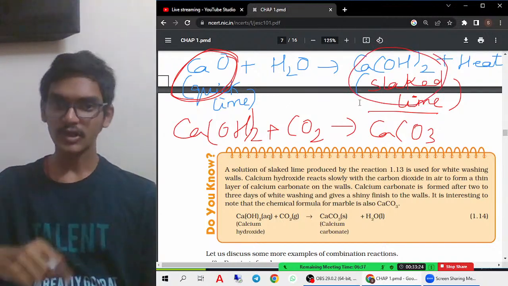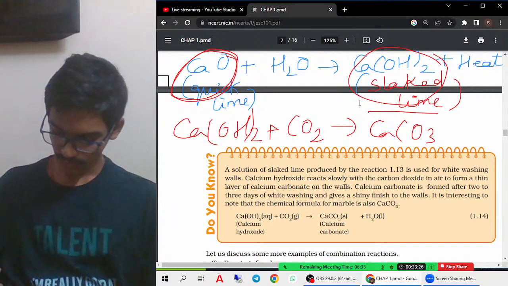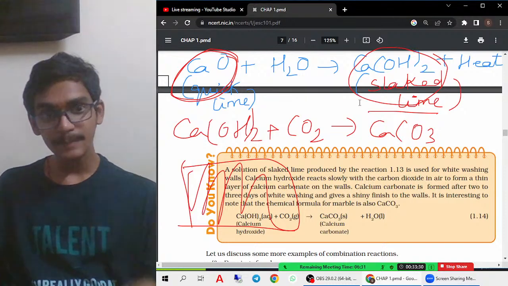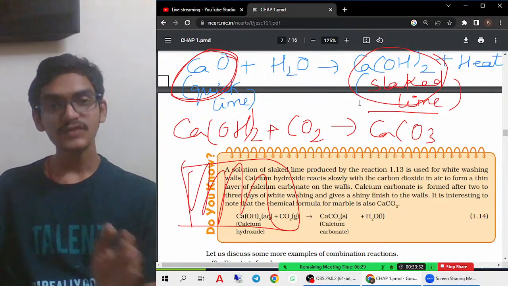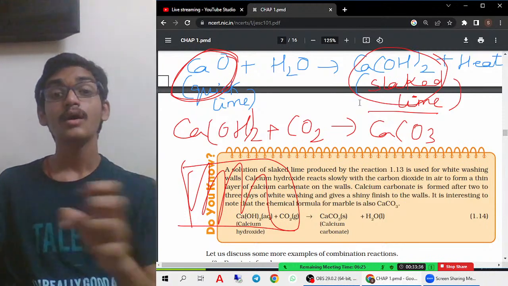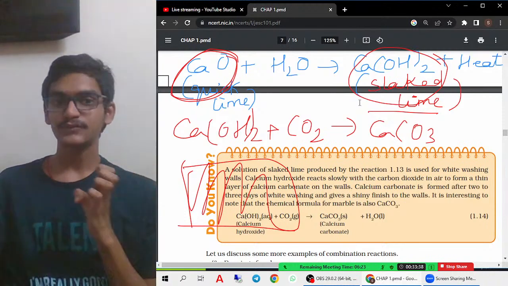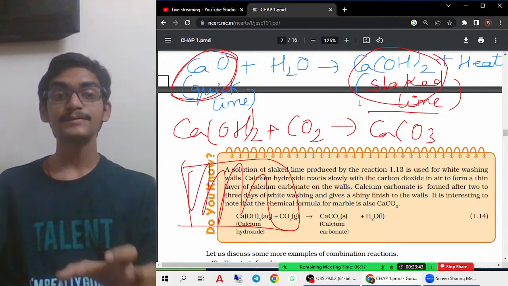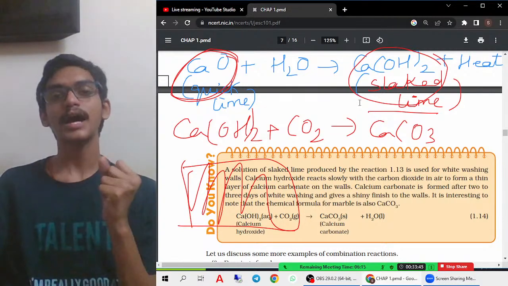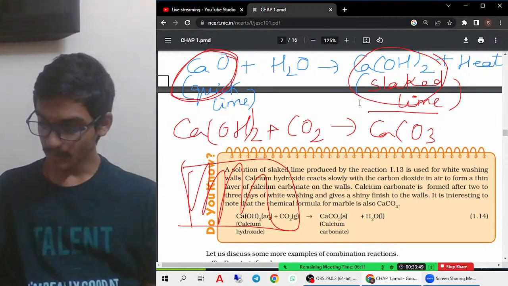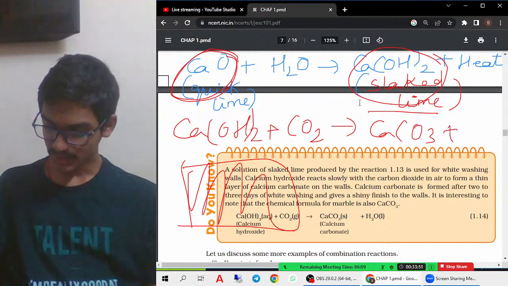It is in liquid form, so I paint it on the walls. After 2 to 3 days, this calcium hydroxide will trap the carbon dioxide gas from the atmosphere. In the atmosphere, carbon dioxide gas will be there, right? So this calcium hydroxide has a capacity to trap carbon dioxide gas, and forms calcium carbonate and water.